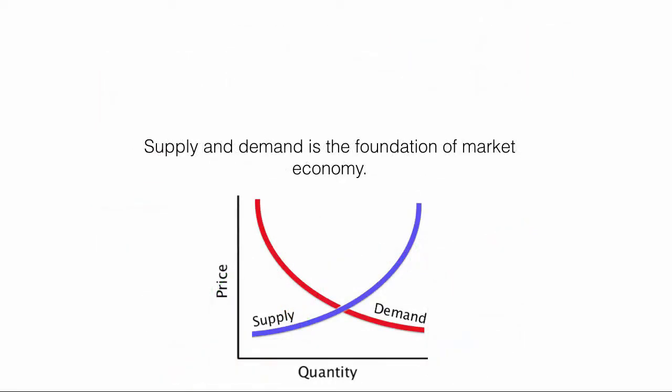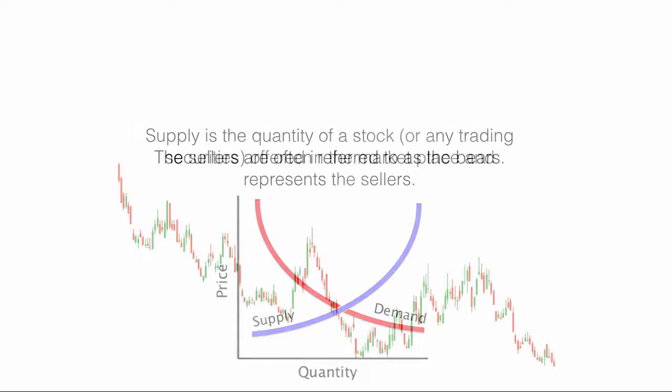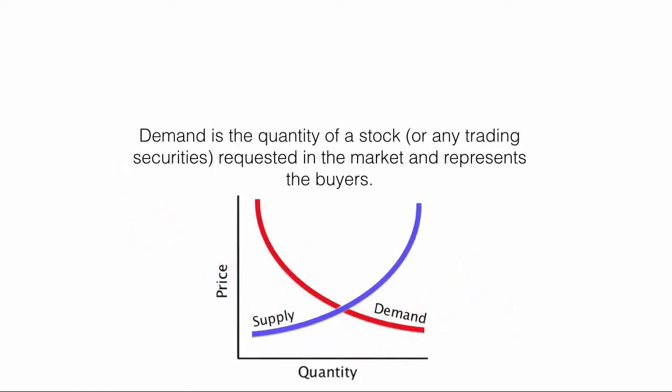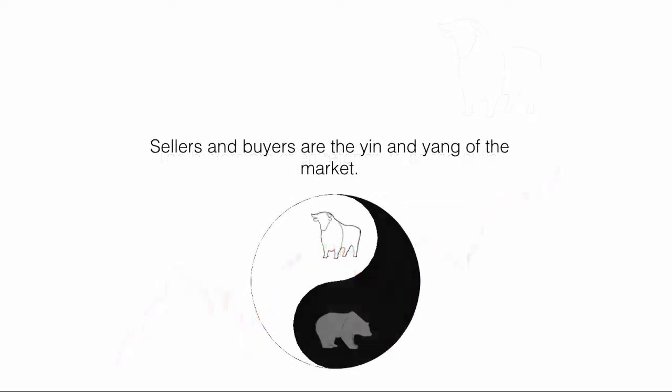Supply and demand is the foundation of market economy. Supply is the quantity of a stock or any other trading securities offered in the marketplace and represents the sellers. The sellers are often referred to as the bears. Demand is the quantity of a stock or any other trading securities requested in the market and represents the buyers. The buyers are often referred to as the bulls. Sellers and buyers are the yin and yang of the market.